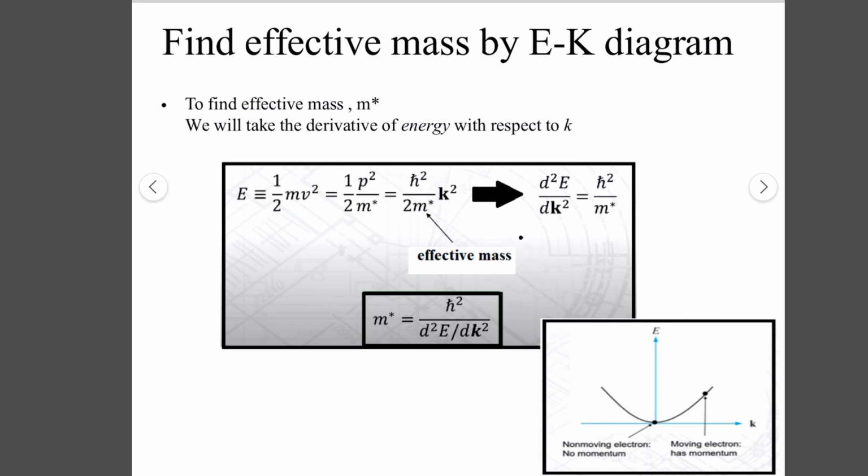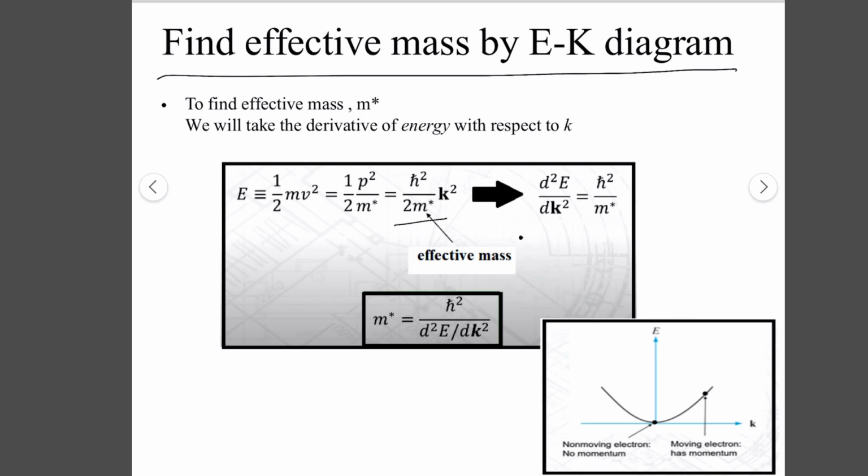So find the effective mass by E-k diagram. If you want to find the effective mass by E-k diagrams, this is the energy term, which is half p squared divided by 2m star, and then p is equal to h bar squared k squared divided by 2m star.